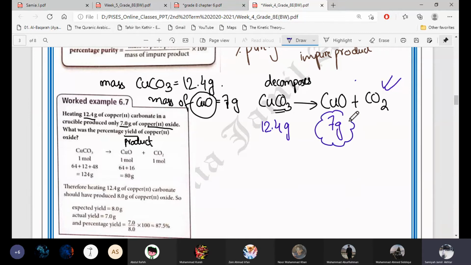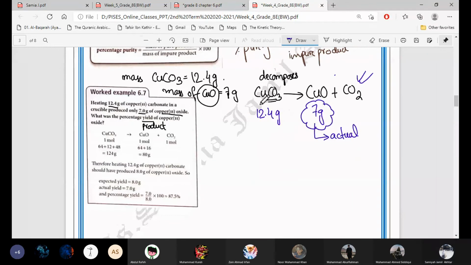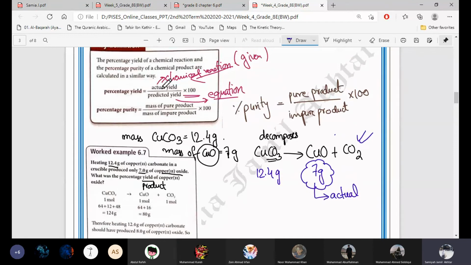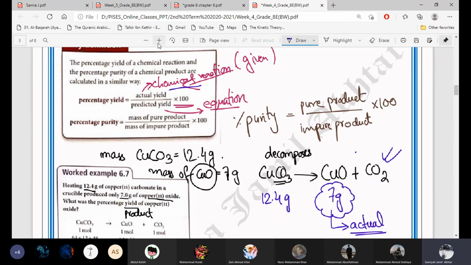Now tell me, is this mass the actual yield or the predicted yield? Actual yield. This is actual, because they did it in an experiment. This is a chemical reaction. Remember, I told you, I've written it also, that actual yield is what we get from the chemical reaction. So heating copper carbonate in a crucible produced 7 grams of copper oxide. So this 7 grams is our actual yield, which we get from the experiment.